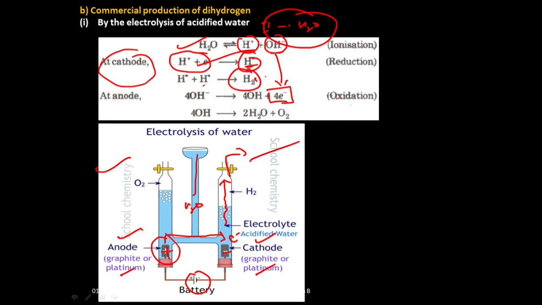So this is about electrolysis of water. This is the commercial scale of production. This is a commercial production of hydrogen where we can produce an enormous amount of dihydrogen on an industrial scale.